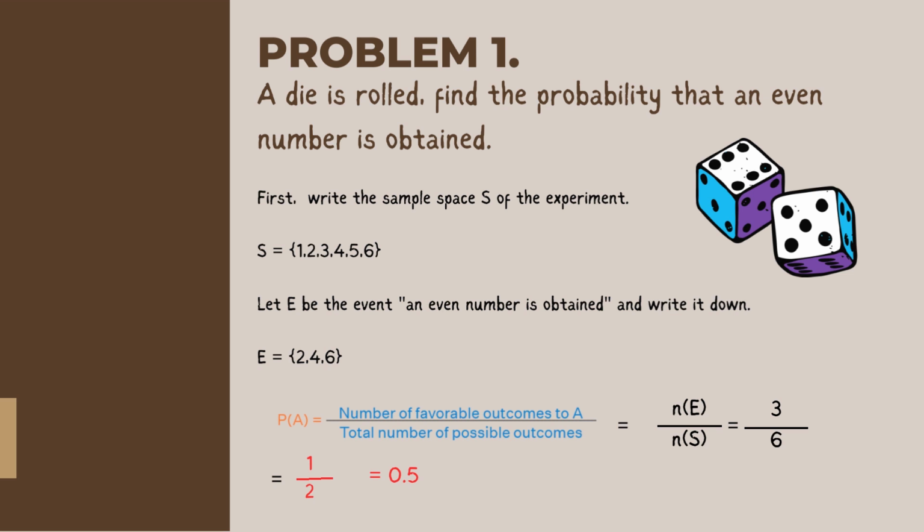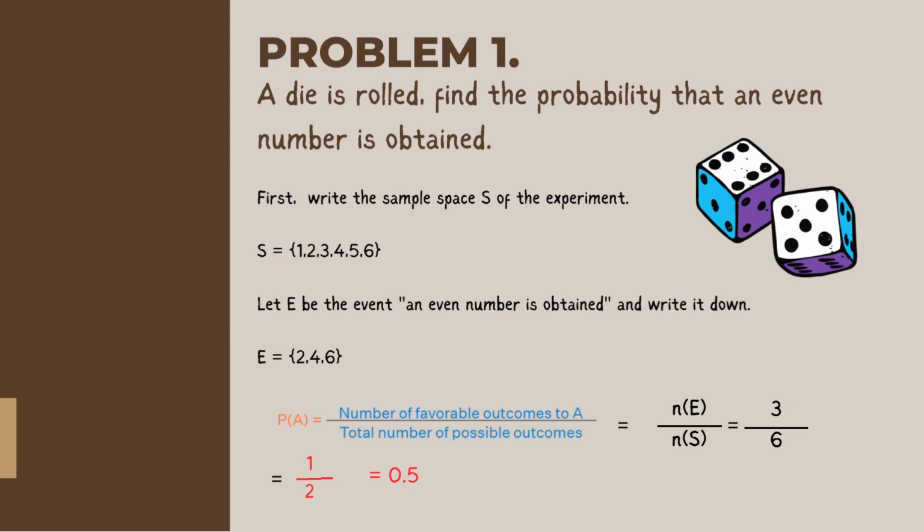So it means N of the event divided by the number of the sample space. For our event, we have 2, 4, 6. So we have three even numbers which were obtained, and we're going to write it down in the numerator. For our denominator, or the number of sample space, we're going to write 6. If we simplify them, we will get 1 half, or in decimal form, 0.5.